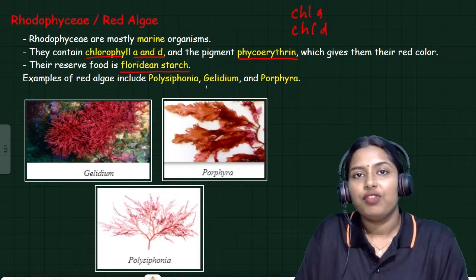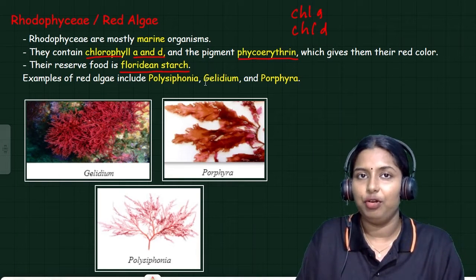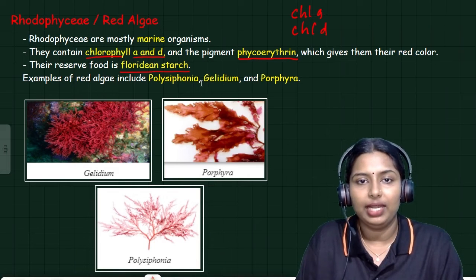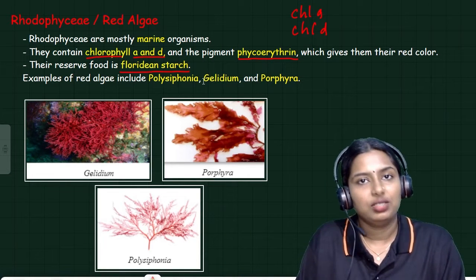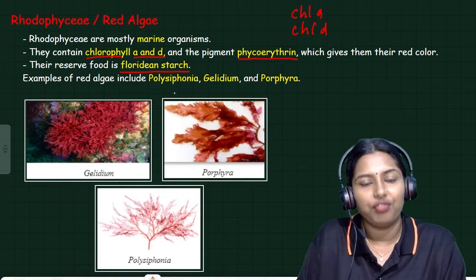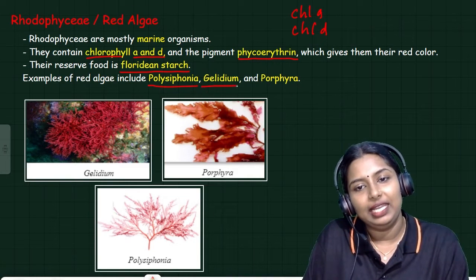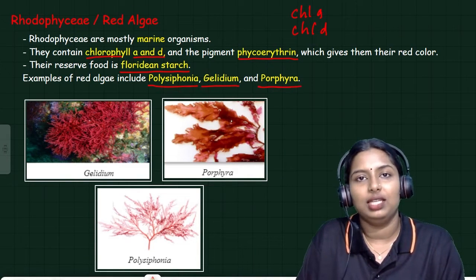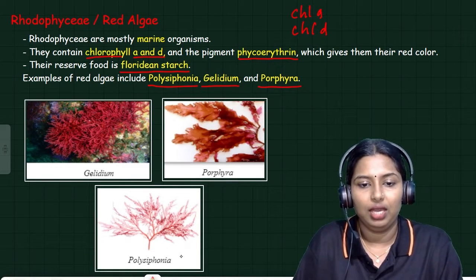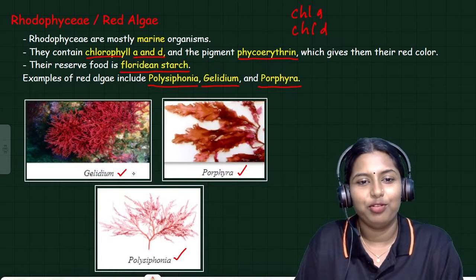In the case of Phaeophyceae or brown algae, laminarin is the reserve food material, and for green algae, starch is the reserve food material. But when it comes to red algae, Floridean starch is the reserve food material. And here you have some examples of red algae: Polysiphonia, Gelidium, Porphyra. These are the major examples of red algae.